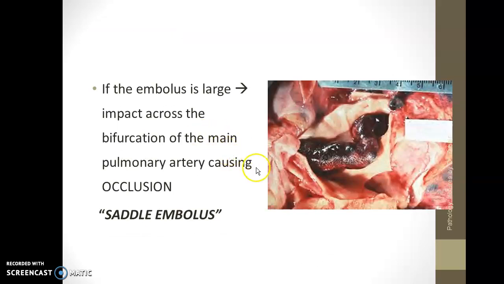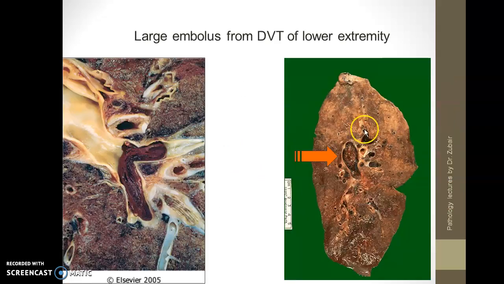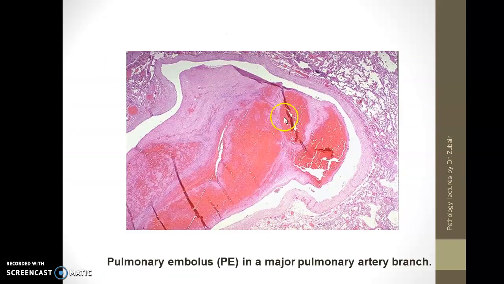And if it is large, it can impact across the bifurcation of the main pulmonary artery. This is called as a saddle embolus. Again, another view of the saddle embolus. And this is a view of a pulmonary embolus within the pulmonary artery. We can make out the artery here with the emboli.